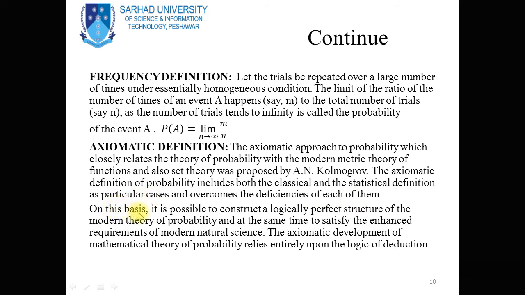On this basis, it is possible to construct a logically perfect structure of the modern theory of probability, and at the same time to satisfy the enhanced requirements of modern natural sciences. The axiomatic development of mathematical theory of probability relies entirely upon the logic of deduction.